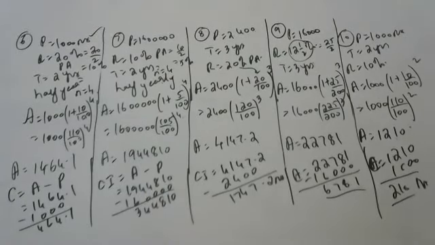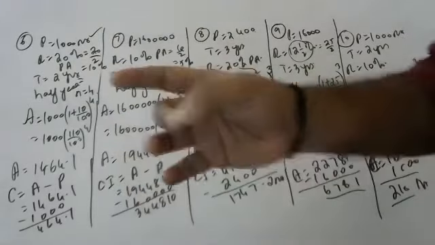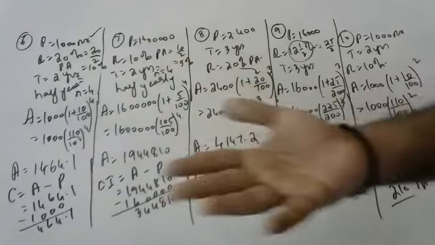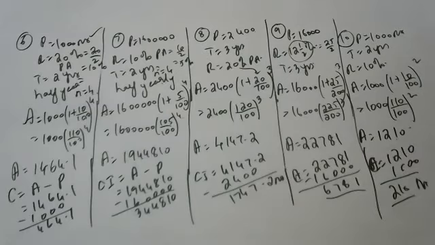When half yearly is coming, 20% means 20 by 2, 10% you are taking, and in 2 years, 4 half years will be there. In 3 years, how many half years will be there? 6. In 4 years, 8 half years, like that. In 1 year, 2 half years are there. I hope you are able to understand.